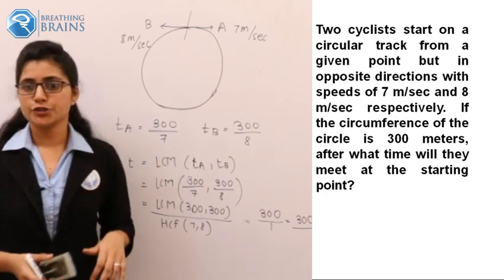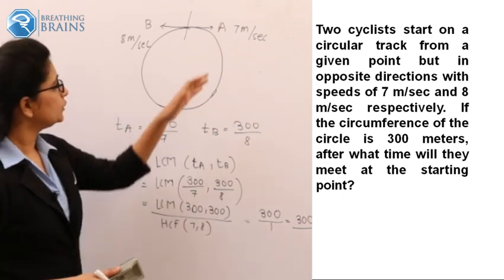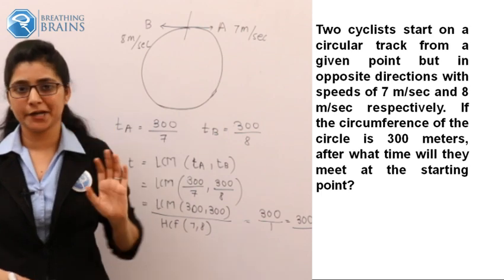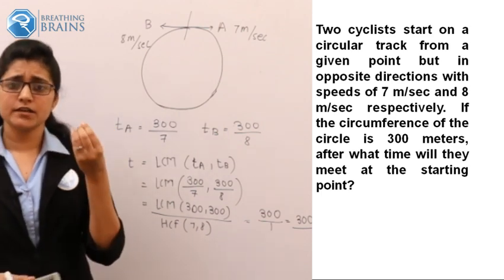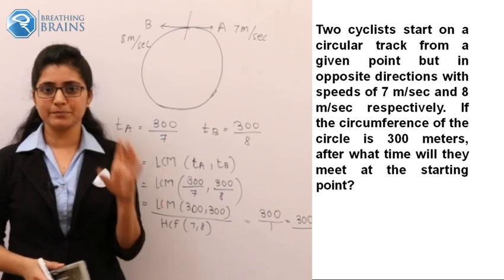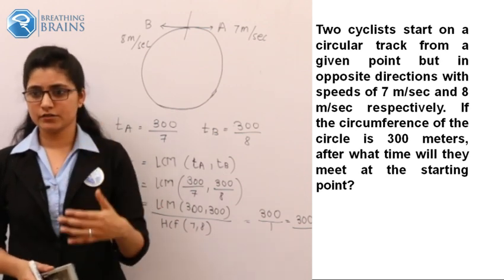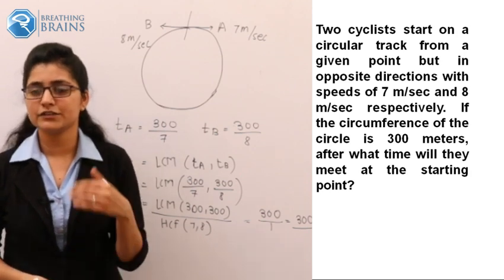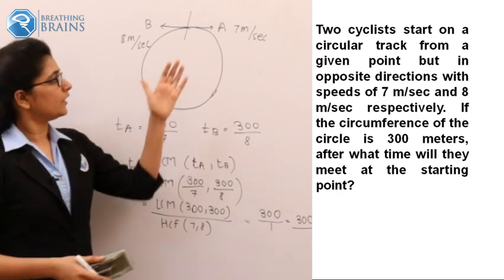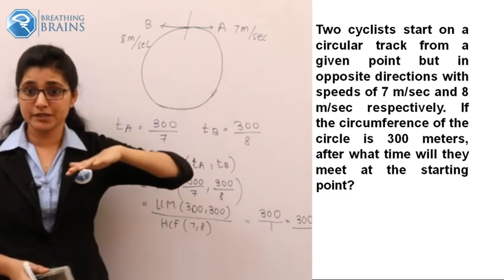Okay, so I think I should repeat this problem. What was the circumference of this circle? It was 300 meters. They had given that the speed of person A and person B was 7 meters per second and 8 meters per second. Understood? Okay, done. That's great, but since we are in a session, I will explain once again. Person A's speed is 7 meters per second, person B's speed is 8 meters per second.